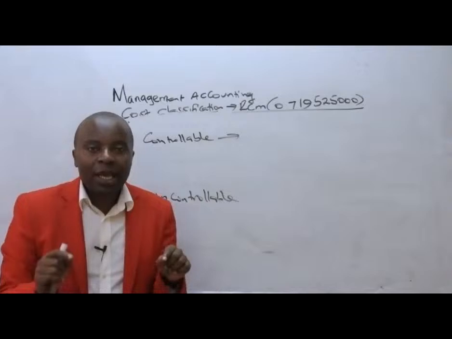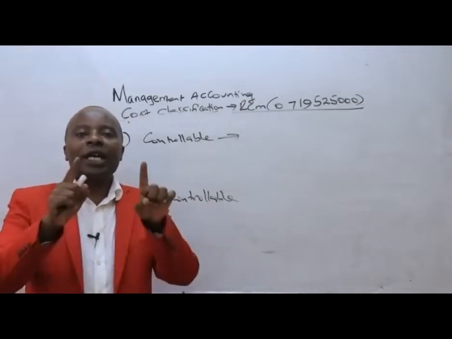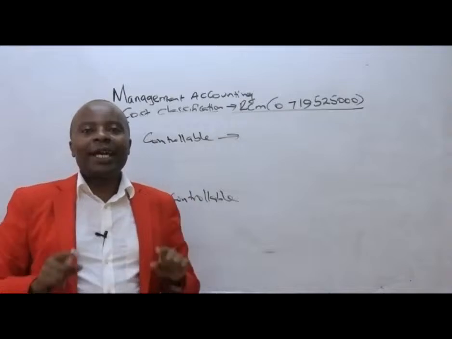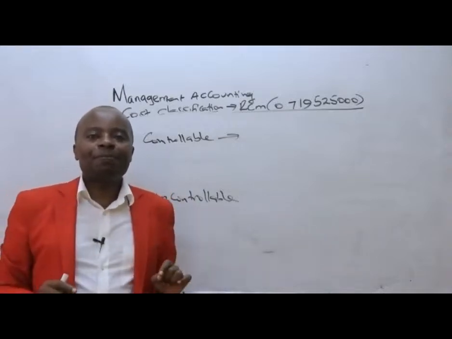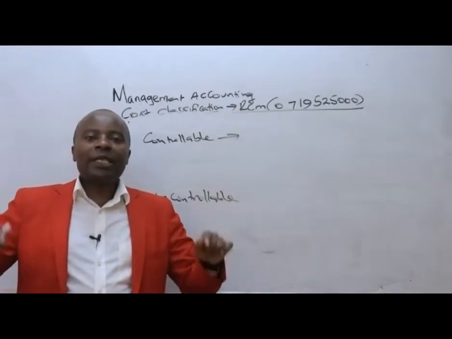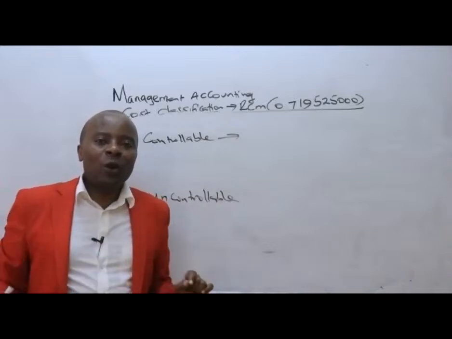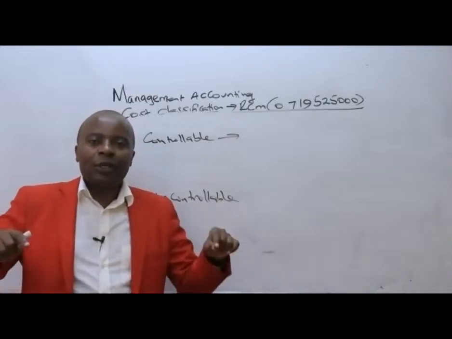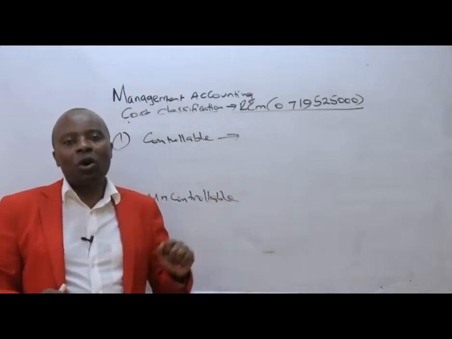Controllable costs are those costs that we can control, that we can influence their incurrence or not as management. If we say no to training, then our people will not be trained, and we will not incur training cost. So training cost becomes a very good example of a controllable cost.